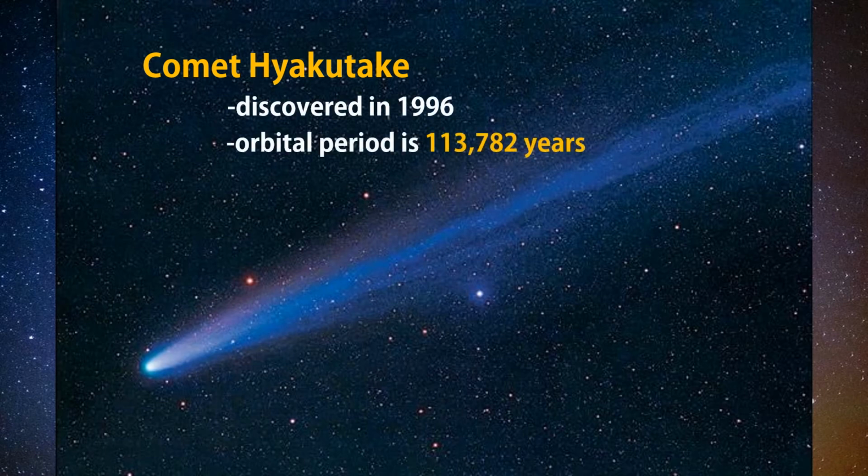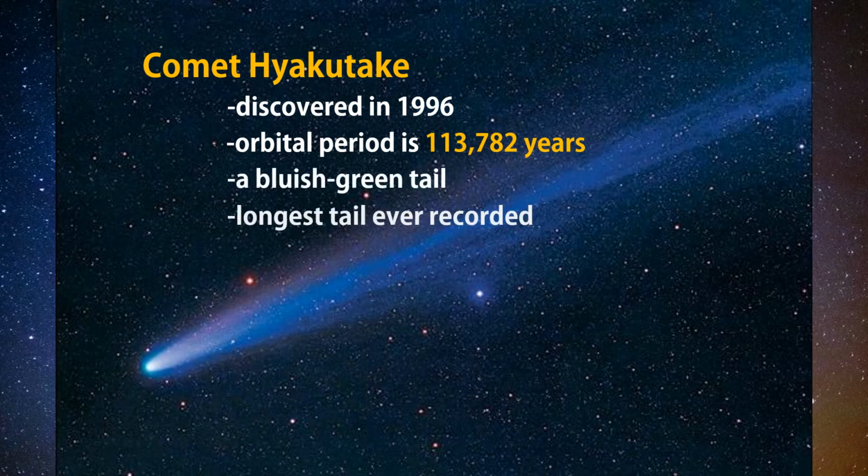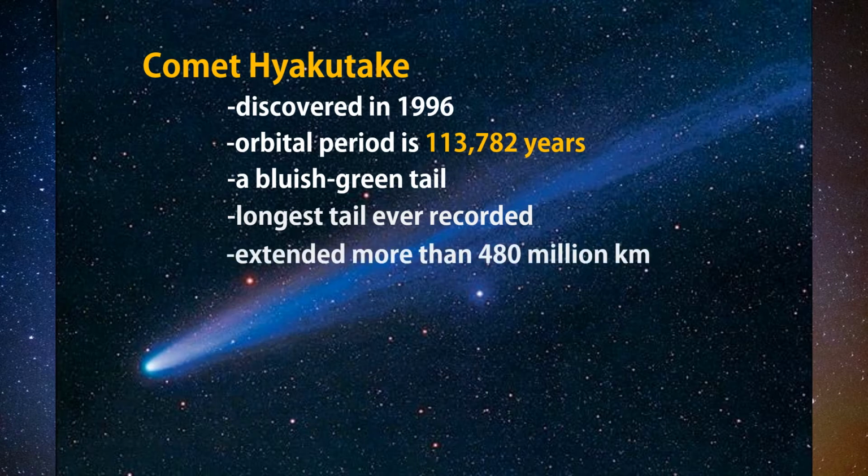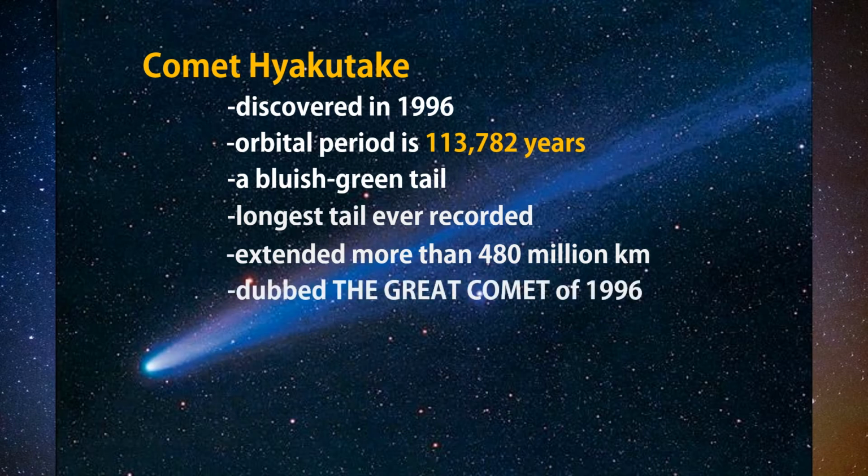Its orbital period is 113,782 years. It has a bluish-green tail and is considered as the longest comet tail ever recorded. Hyakutake's tail extended more than 480 million kilometers, or 3 times the distance from Earth to the Sun, making it dubbed the Great Comet of 1996.